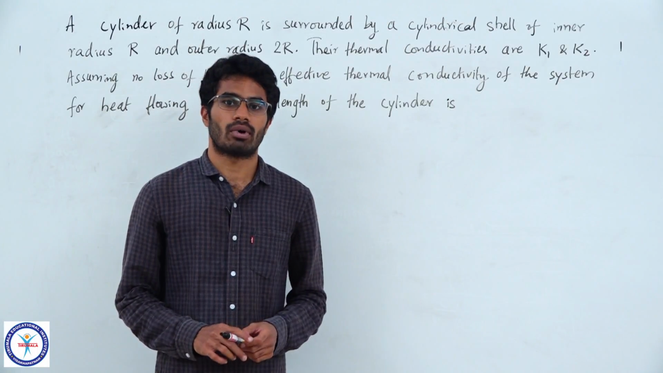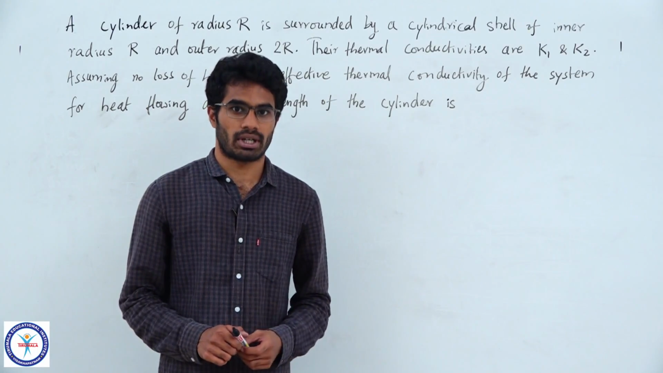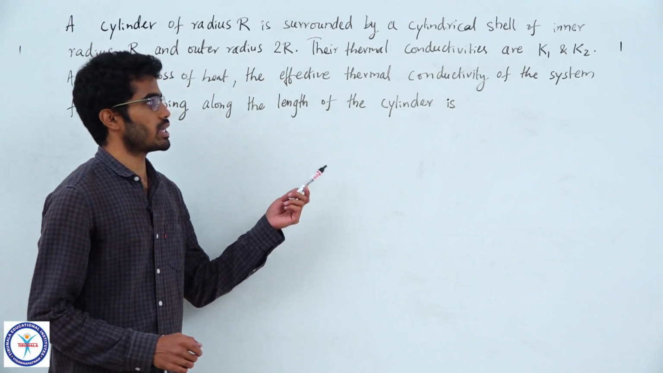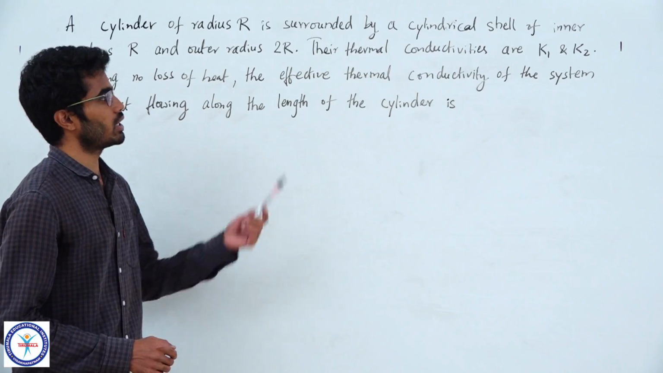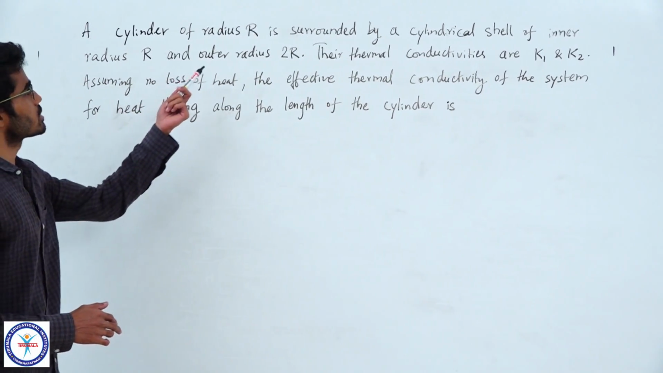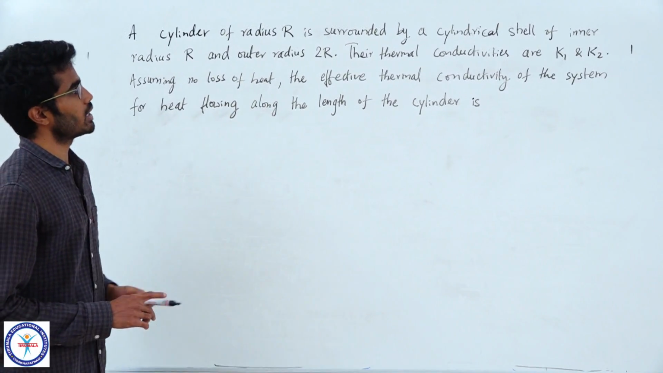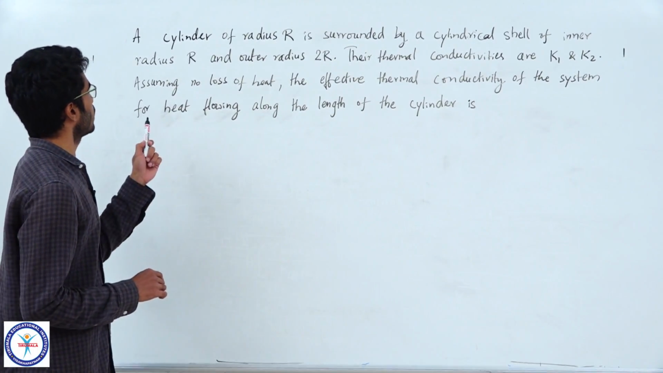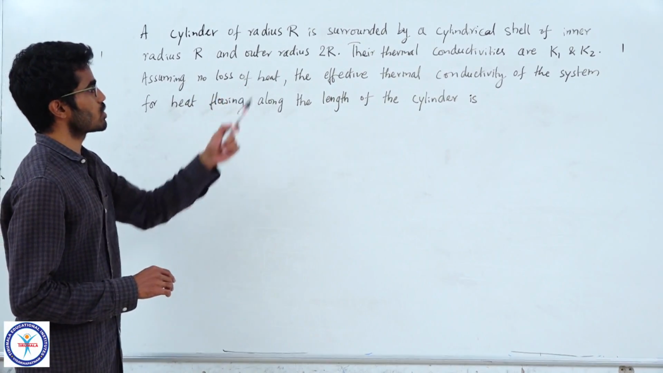So, let us solve a problem where you need to calculate effective thermal conductivity. This is a previous JEE Mains question. It is given in 2019 January. Let us read the question. A cylinder of radius capital R is surrounded by a cylindrical shell of inner radius R and outer radius 2R.